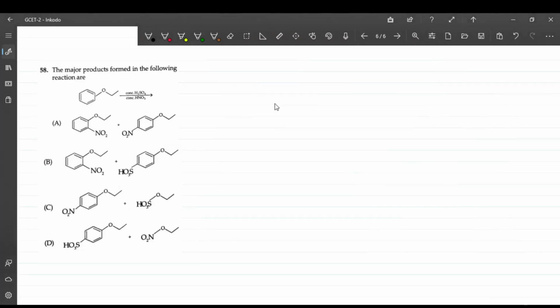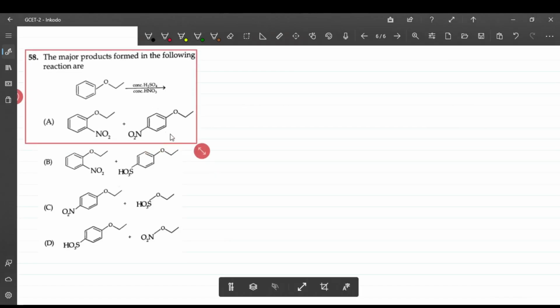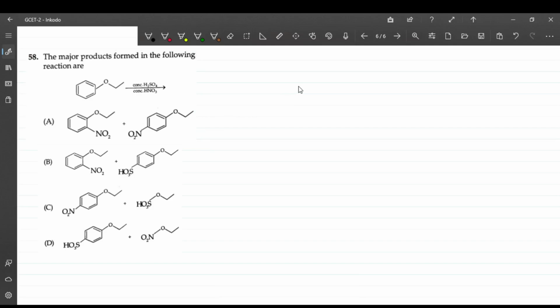Okay, this reaction over here, I'll zoom in, hope it's visible. They have marked one reaction. I'll write the reaction again over here. This is the reaction, and the reagents are concentrated H2SO4 and concentrated HNO3, right?